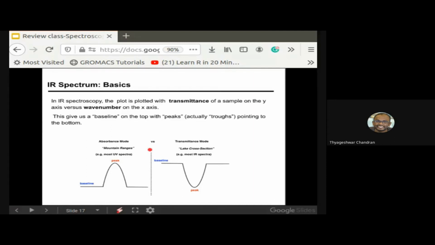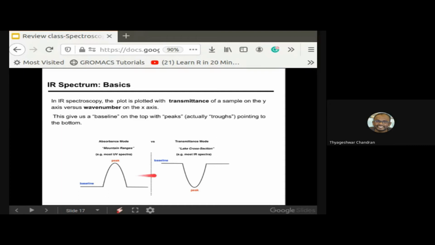The wave number is on the x-axis, and on the y-axis we have the transmittance. If you remember, in UV visible spectroscopy the y-axis was absorbance. So this IR spectrum will be kind of an inverse of what you saw in the UV visible spectrum.